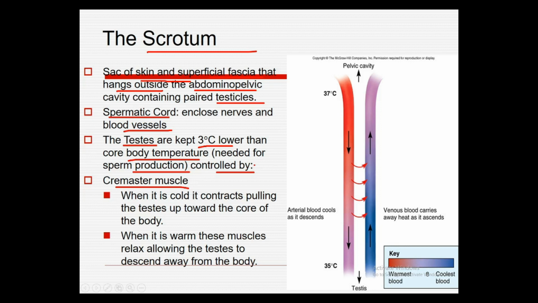Next we are going to see how the temperature is controlled, and the factors involved in this mechanism. First we have the cremaster muscle. When it is cold, it contracts, pulling the testes up towards the core of the body, so that the temperature does not get too cold or too hot. When it is warm, these muscles relax, allowing the testes to descend away from the body.